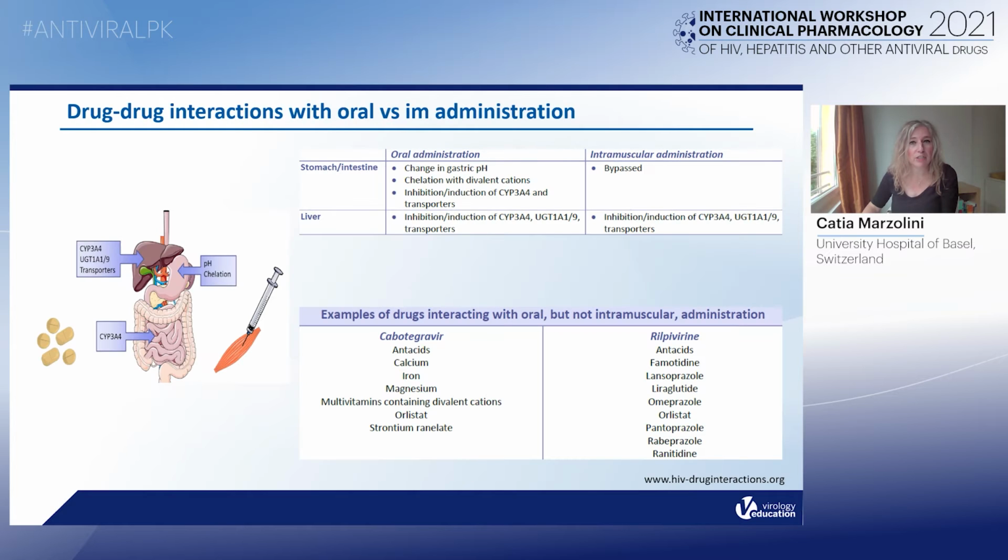Now, some interactions can be avoided with the intramuscular administration of these agents, and those are, for cabotegravir, interaction with divalent cations, and for rilpivirine, interaction with drugs that can increase the gastric pH. You can see here examples of drugs that interact with the oral but not the intramuscular administration of these agents. Of course, drug-drug interaction can still occur at the hepatic level with the intramuscular administration of these drugs.